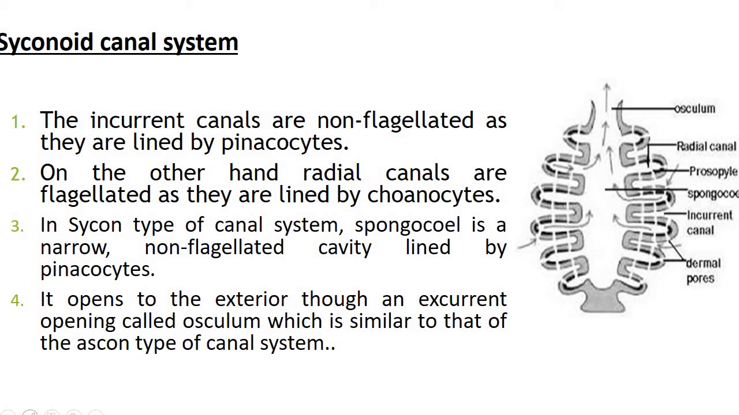The incurrent canals are non-flagellated as they are lined by pinacocytes. So you can observe here, the incurrent canals are lined by pinacocytes, so they are non-flagellated cells. On the other hand, the radial canals are flagellated as they are lined by choanocytes. As you know, pinacocytes are spindle-shaped cells. They cover the Cycon exterior, while the collar cells are the choanocytes. They are found in the inner layer of the spongiocoel.